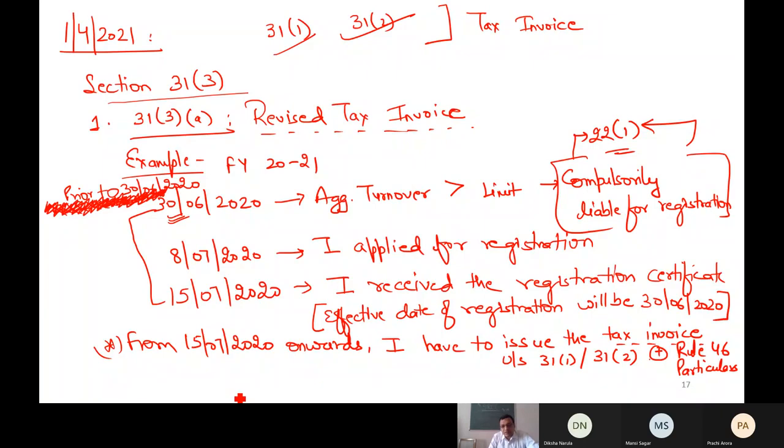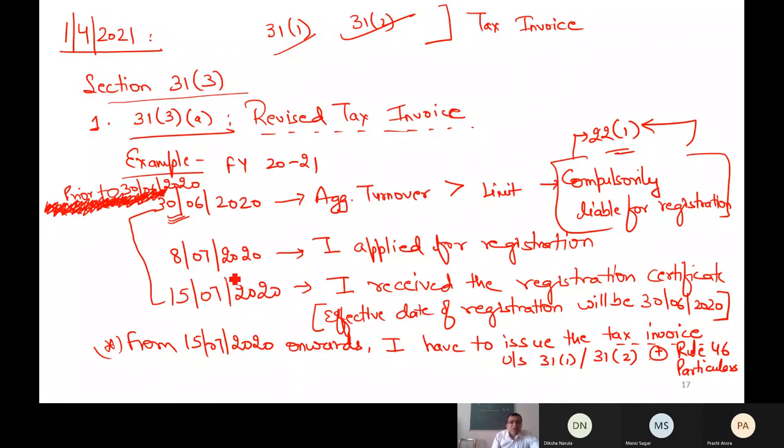From 15th, the tax invoice has to be issued. If you are supplying goods, then under section 31(1), if you are supplying services, under section 31(2), with the particulars mentioned in Rule 46. Is it clear till this point? Kindly reply. You can unmute and reply that yes, we have understood. Yes, okay.